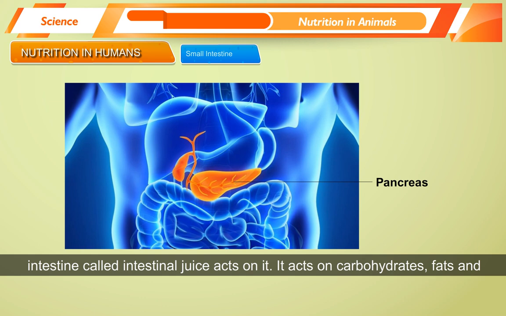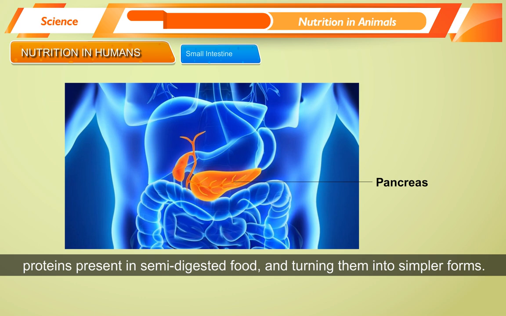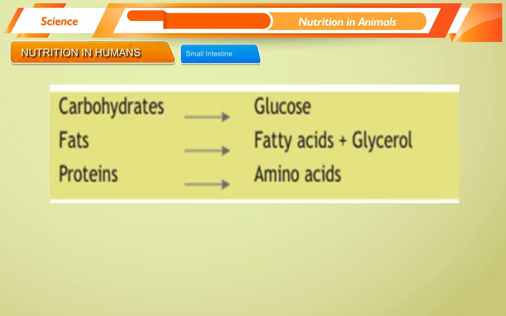It acts on carbohydrates, fats and proteins present in semi-digested food and turns them into simpler forms. Carbohydrates into glucose, fats into fatty acids and glycerol, proteins into amino acids.